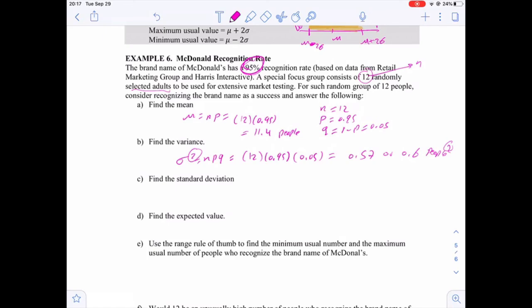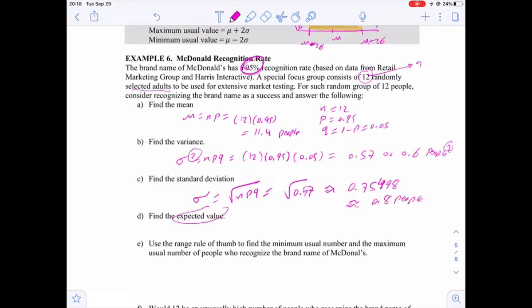The standard deviation is just the square root of the variance, so sigma equals the square root of npq. This is the square root of 0.57, which is approximately 0.759498, and can be rounded to 0.8 people.